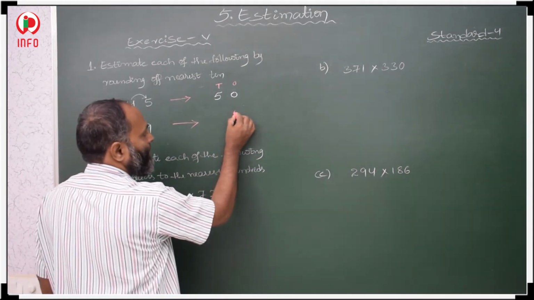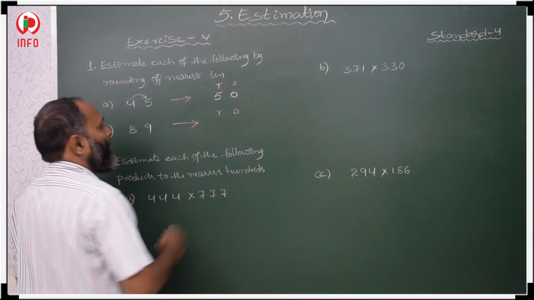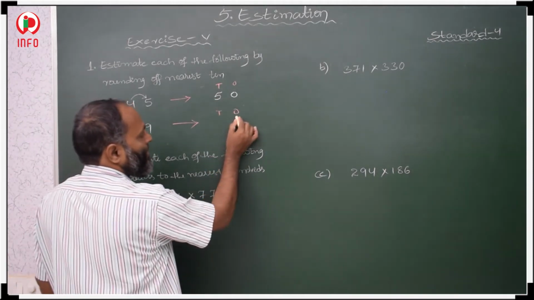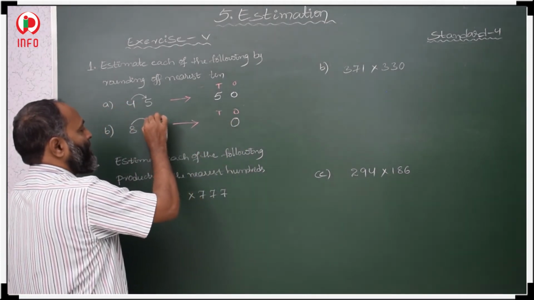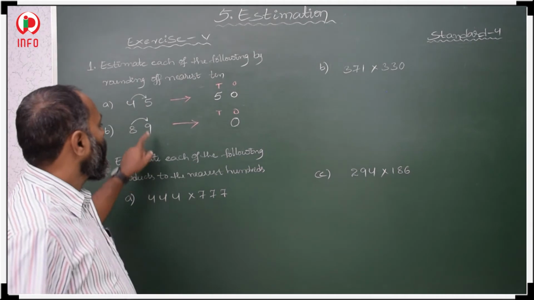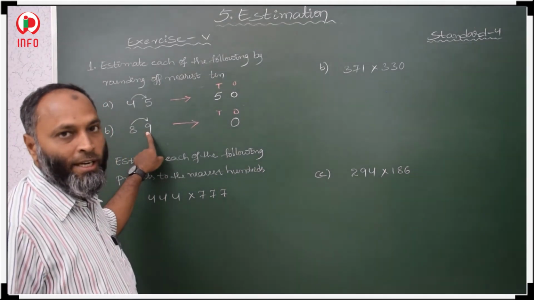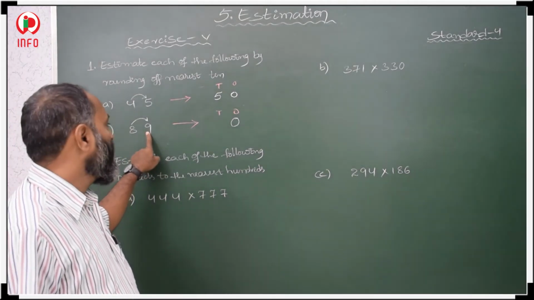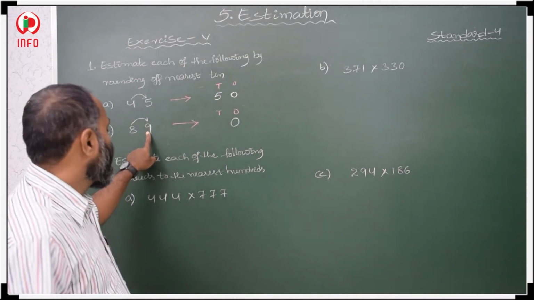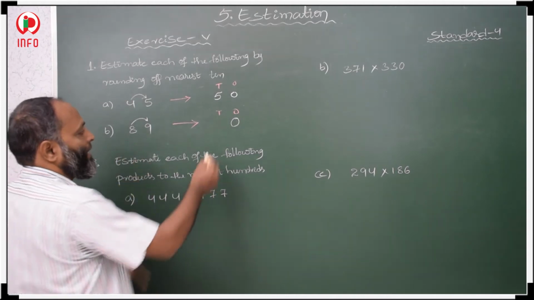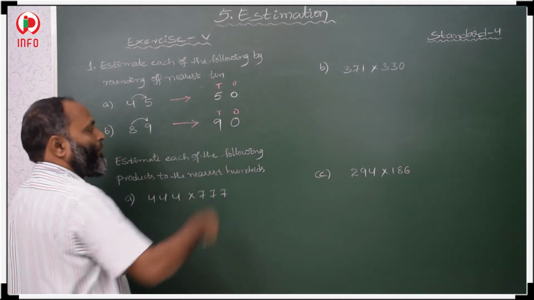Again here also, nearest tens means in the ones place we keep 0. After that we check what is there in the ones place. Here 9 is there, and 9 is greater than 5. When the number is greater than 5, then 8 becomes 9. So we have to increase one more. Why?